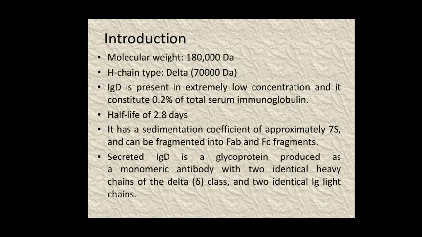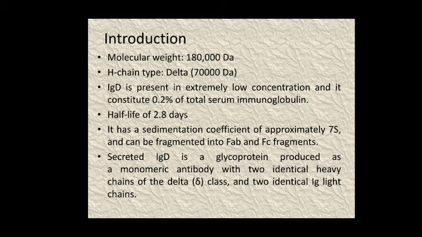Now these IgD antibodies are present in very low concentration and only constitute about 0.2% of the total serum immunoglobulin. These antibodies are present in monomeric form, and they have structural similarities to IgG antibodies, but their other biological functions are totally different from those of IgG antibodies. The half life of IgD antibodies is 2.8 days.